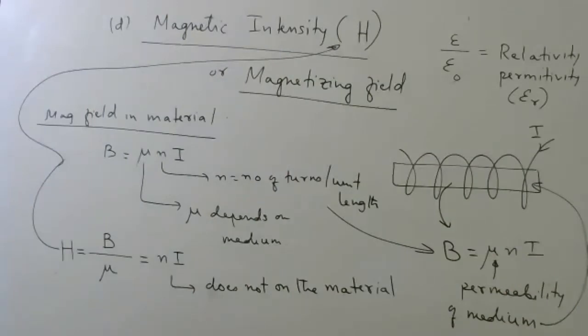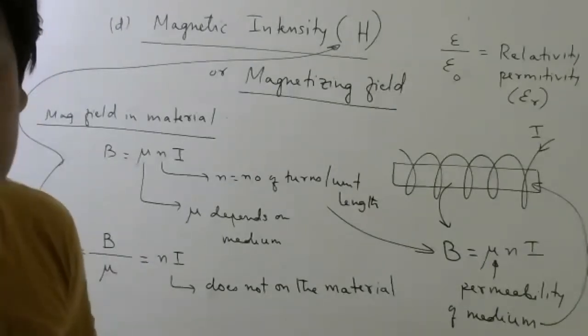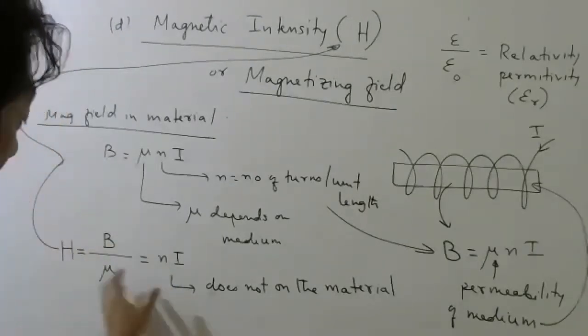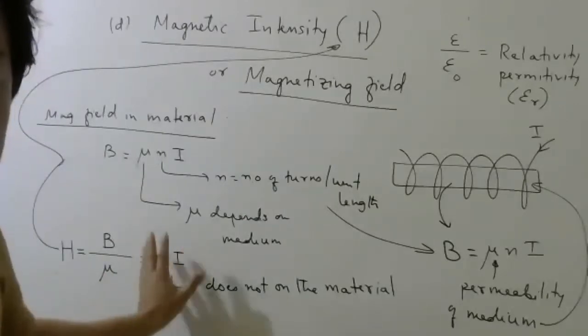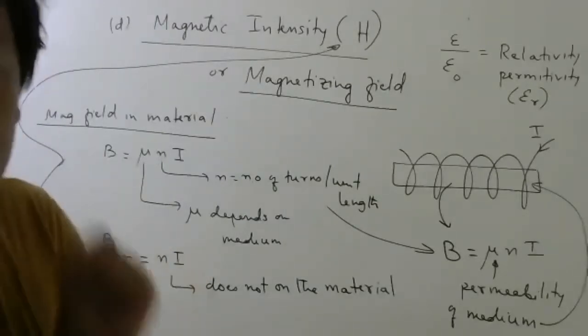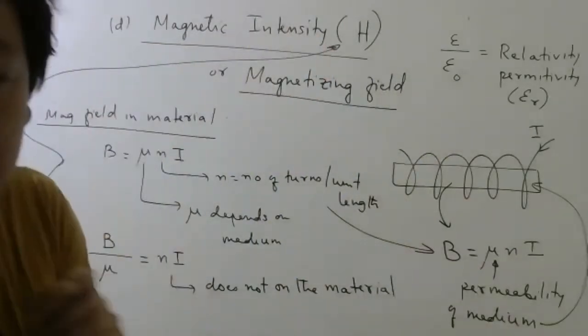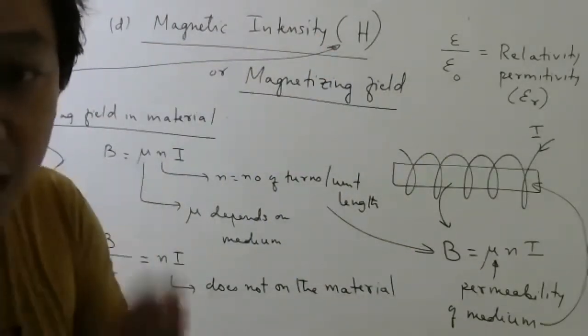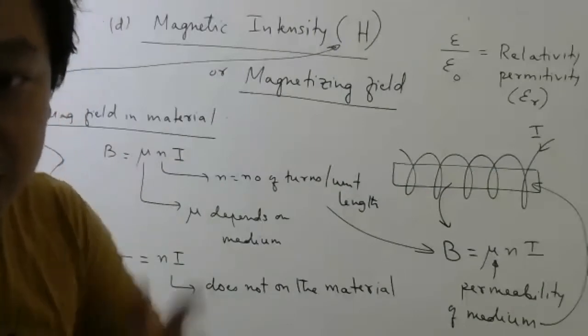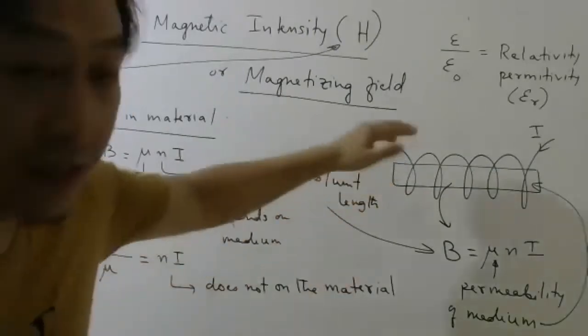So what is magnetic intensity? It is the magnetic field in the material divided by permeability of the medium. But why am I trying to divide by the permeability of the material? That you have to try to understand. I'm doing this so that whatever comes here has nothing to do with the material. So please keep in mind, magnetic intensity is a quantity which depends only on the external factors like the current and the number of turns.